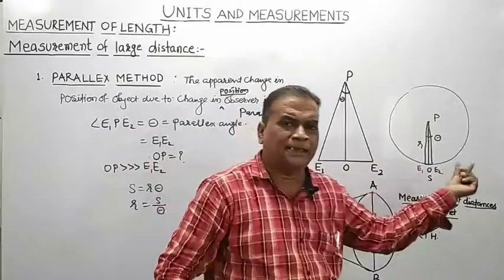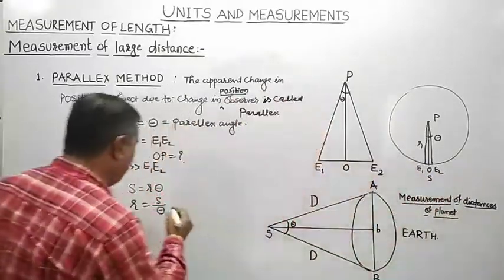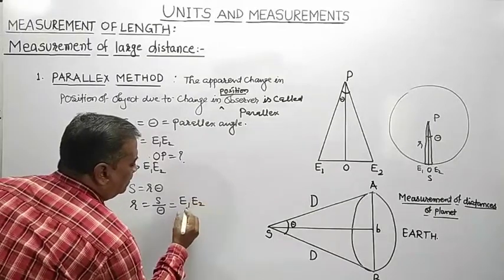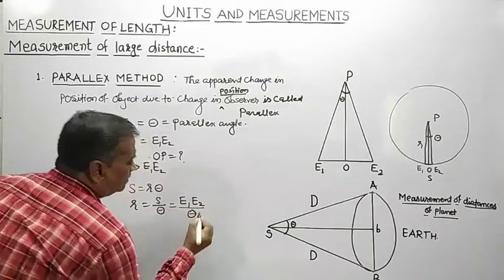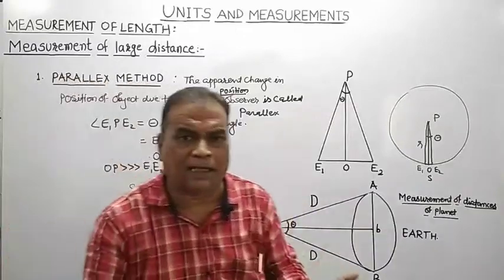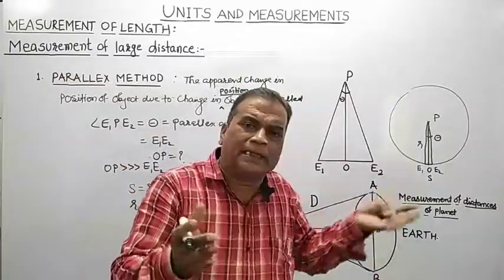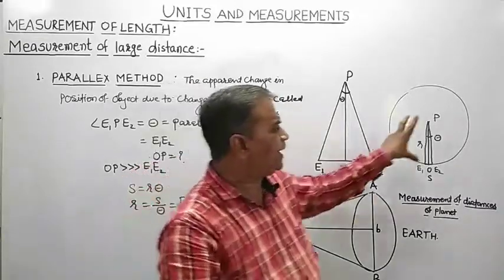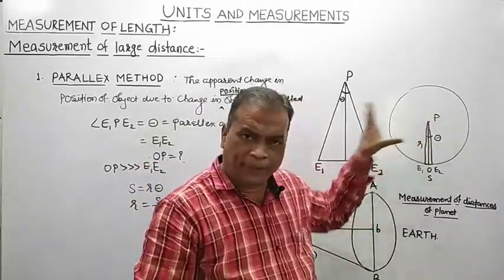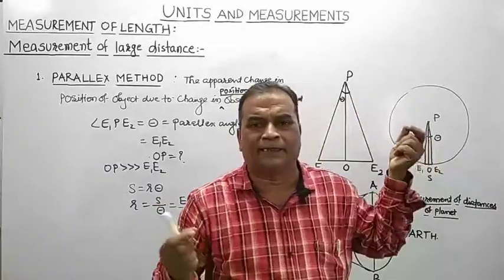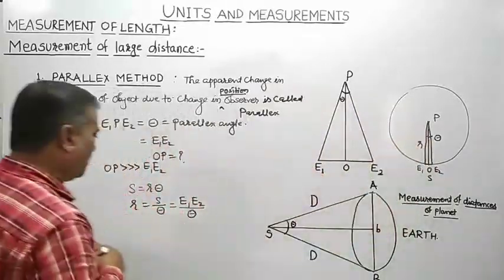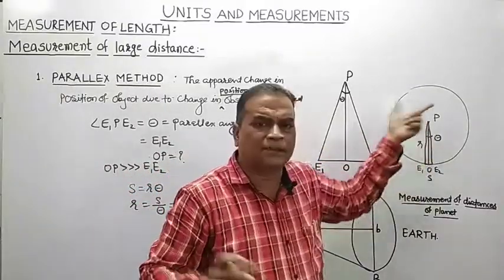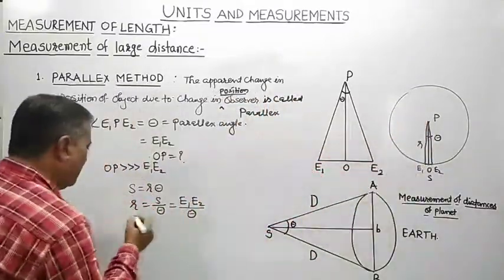Here S represents the length of arc, which is actually the distance of separation between the two eyes E1E2, upon that parallax angle theta. Because the distance E1E2 is very, very small as compared to OP, angle theta is very, very short. By using this formula, R represents the radius, which is nothing but the distance OP.